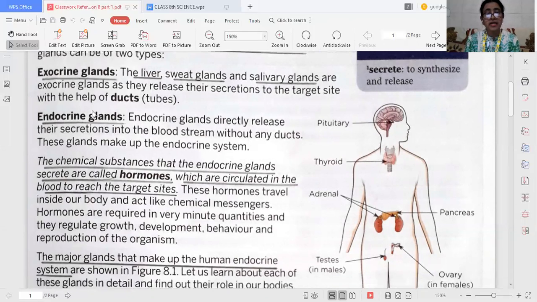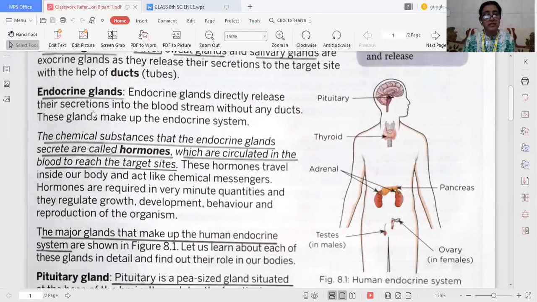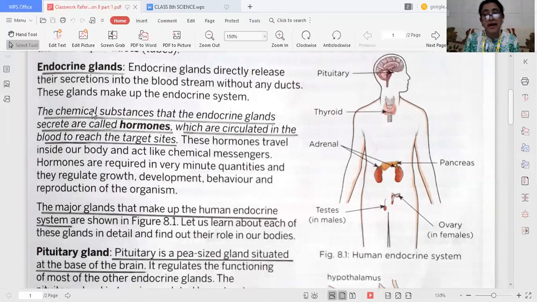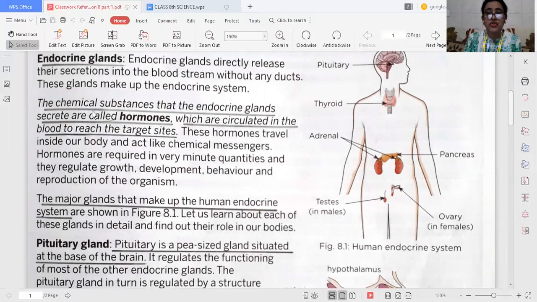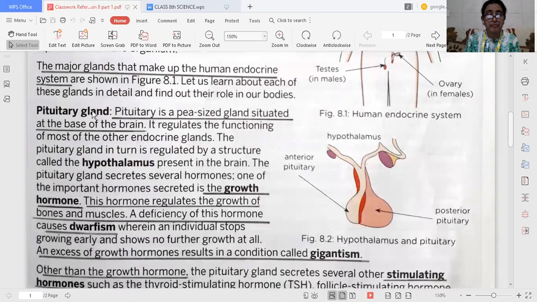The major glands that make up the human endocrine system, as you can see in the diagram, are the pituitary gland, thyroid, adrenal, pancreas, testes in male and ovaries in female. Now, first of all, we will go for the pituitary gland. The pituitary gland is also known as the master gland, and it is a pea-sized gland situated at the base of the brain. It regulates most of the endocrine glands. That's why it is known as the master gland.